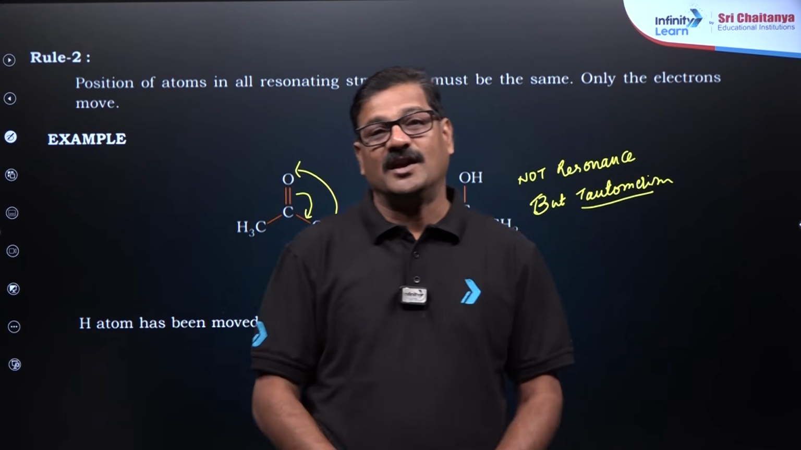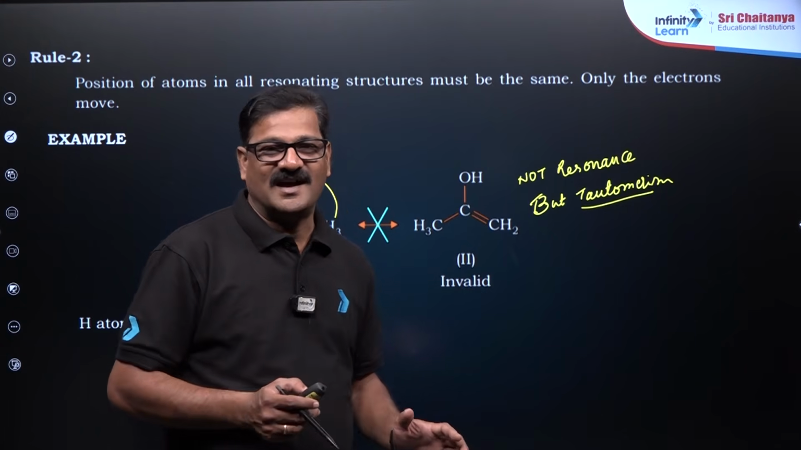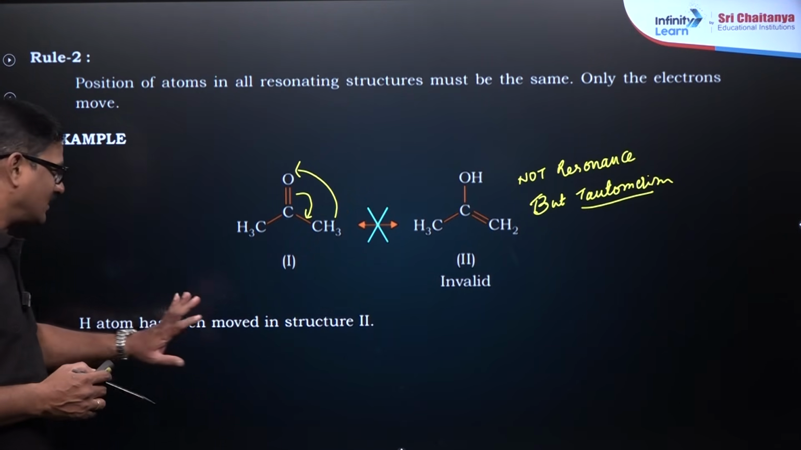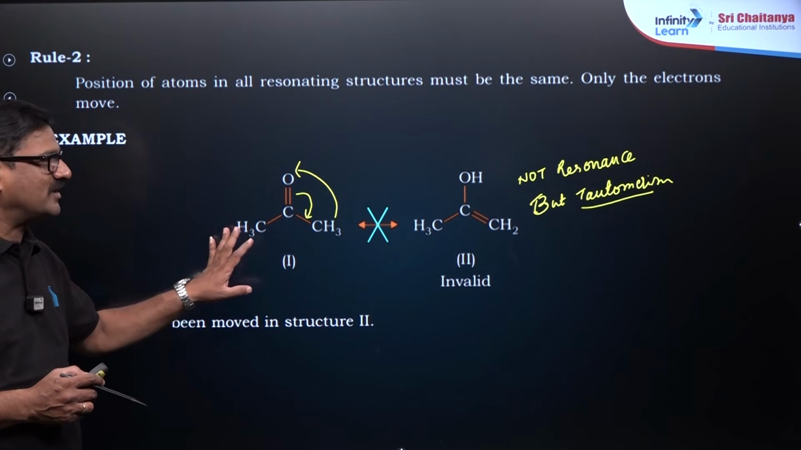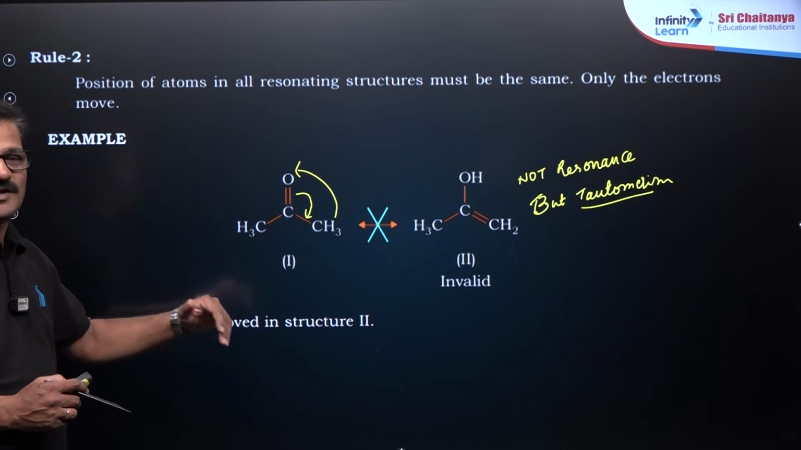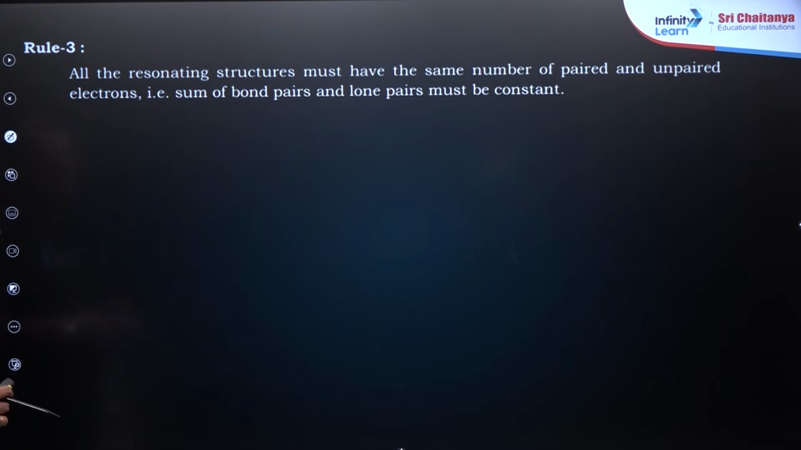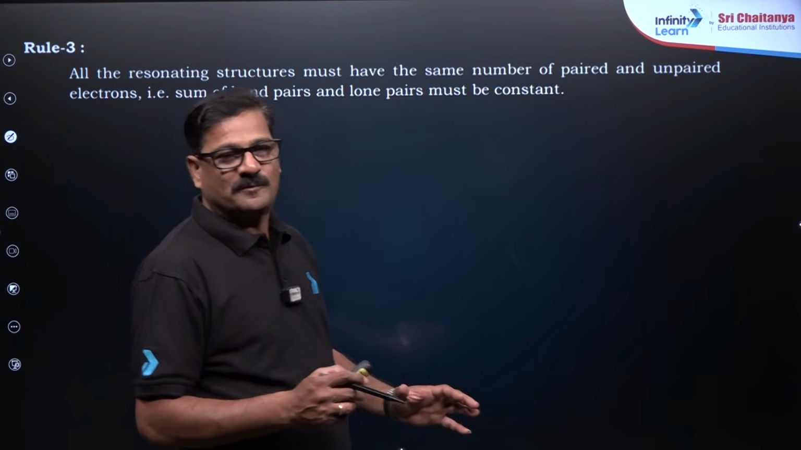Tautomerism is a real phenomenon and resonance is a hypothetical phenomenon. So this will not occur as a resonance, but it occurs as a tautomerism. Right now we are talking about the resonance, so I would say it is not resonance. And moving ahead, all the resonating structures must have the same number of electron pairs.